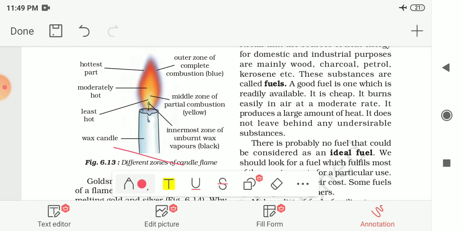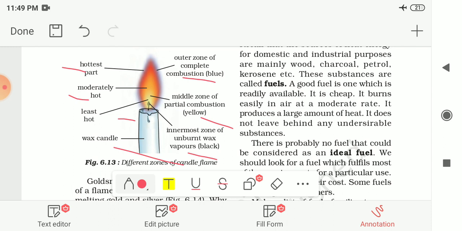The least hot part, that is black in color, or innermost zone of the unburnt wax vapor, is shown to you, which is black in color. Then after, the middle part is moderately hot, and it is the middle zone of partial combustion, and it is yellow in color. And the last one is the hottest part of the flame, or you can say the outer zone, and here the complete combustion takes place, and the color of this zone is blue. So these are the different zones of the candle flame.